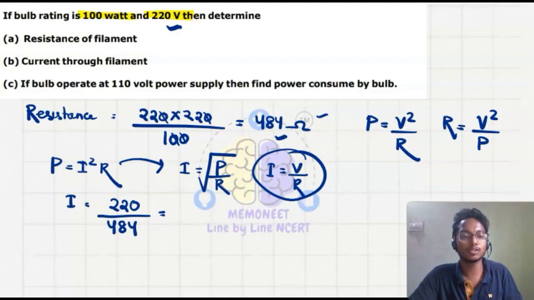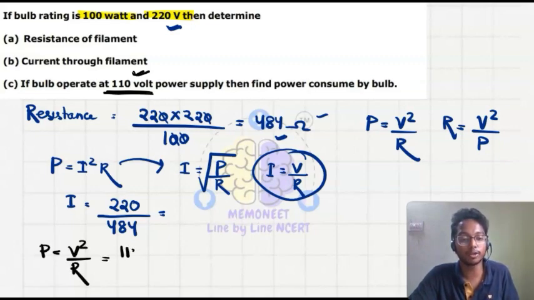Then the last question is: if the bulb is operated at a 110 volt power supply, then find the power consumed by the bulb. So what it is asking is, if the bulb operates at this voltage, the power we know is equal to V square upon R. We have the potential, 110 into 110 upon the resistance, which is 484.